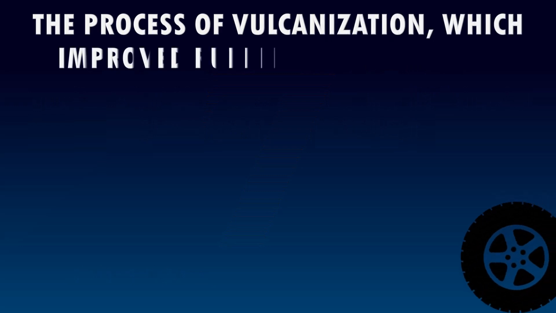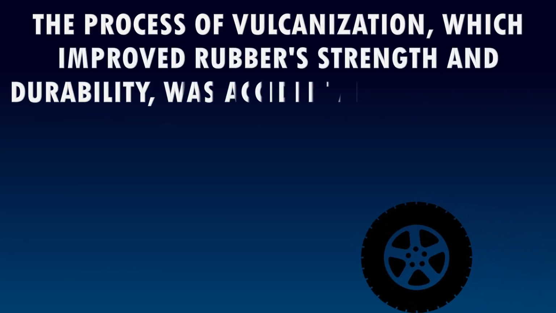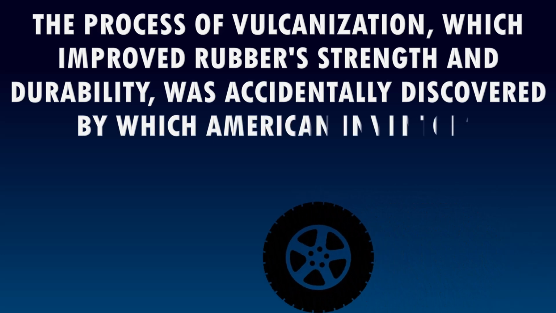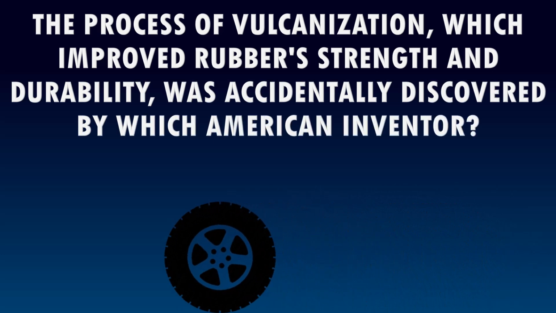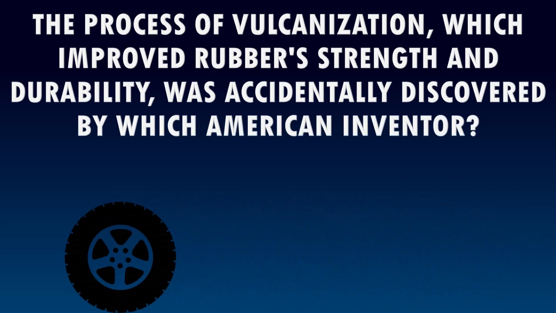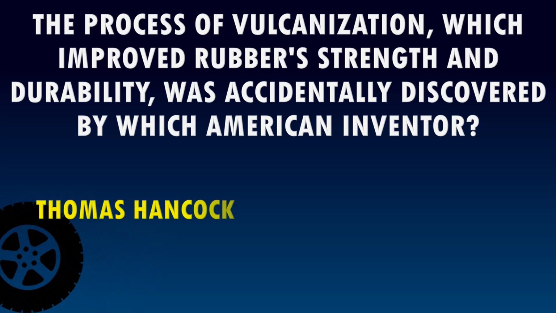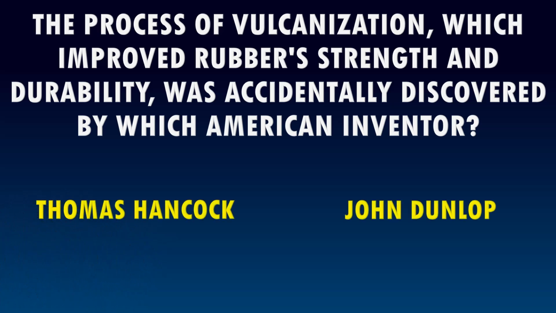Question 7. The process of vulcanization, which improved rubber's strength and durability, was accidentally discovered by which American inventor? The options are Thomas Hancock, John Dunlop, Henry Ford, Charles Goodyear.